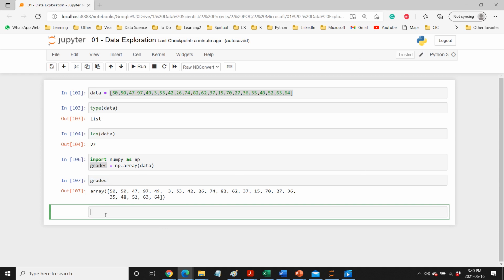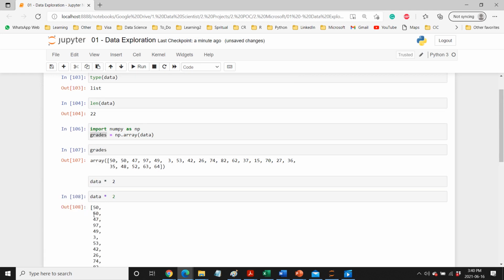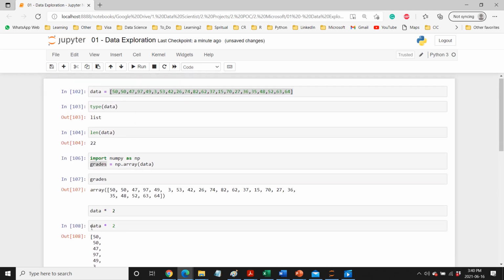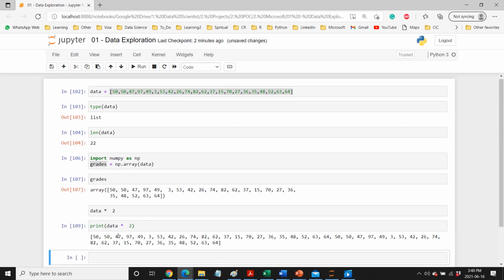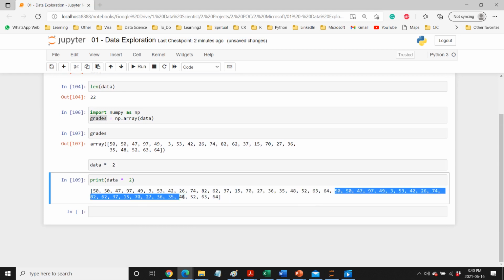So the basic difference between list and array is, for example, if you have data and you want to multiply it by 2, then what do you see? Let me print this so we can see it in one line. What is happening is that it is taking the whole list of elements and just repeating it another time. This is not what we want, right?